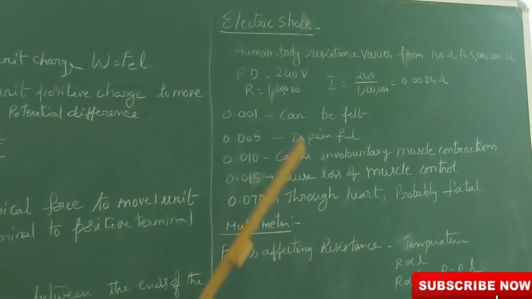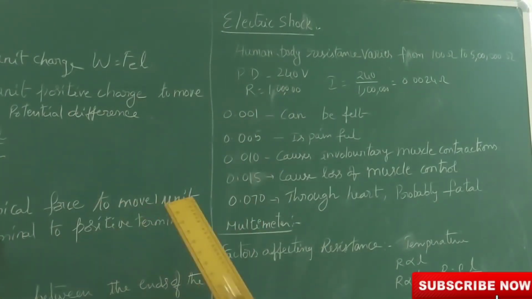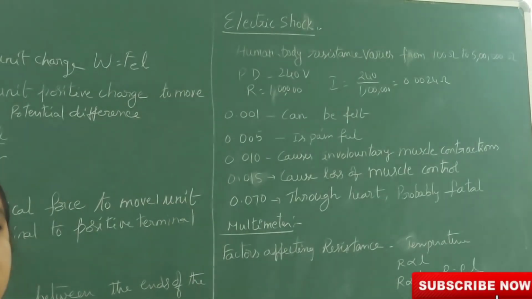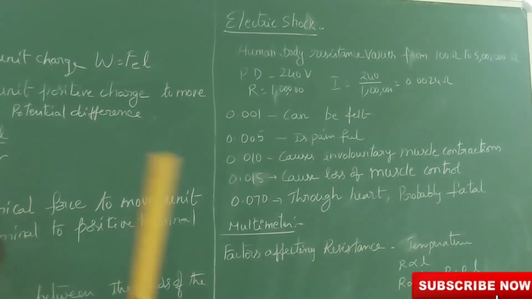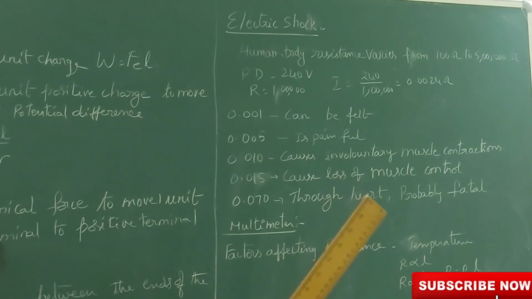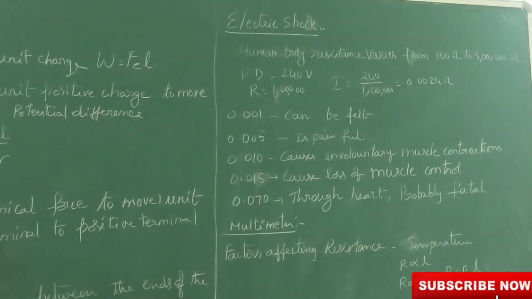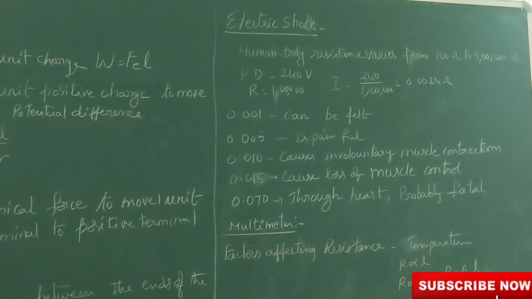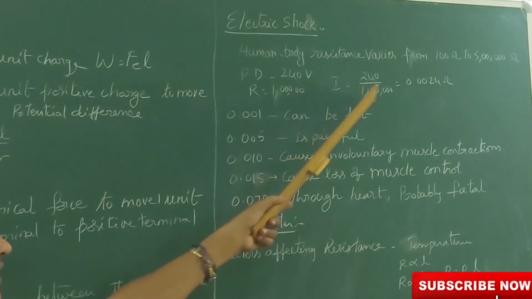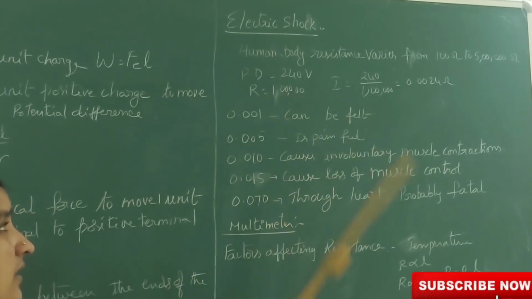Suppose we calculate how much current passes through the body if it has 1 lakh ohms resistance. The general supply for household use is 240 volts. Take the resistance of the human body as 1 lakh ohms. Now how much current passes through it?